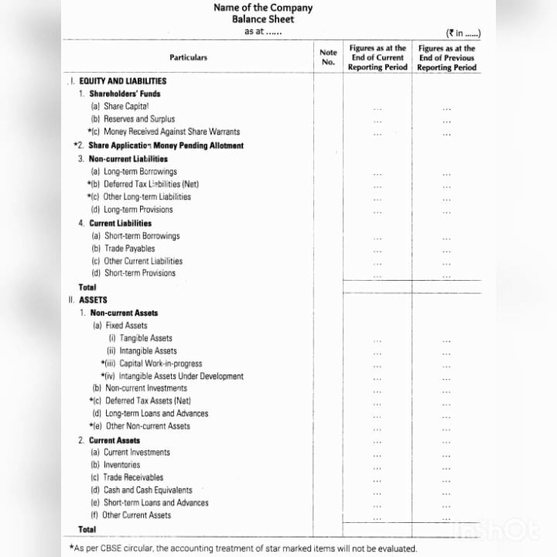Current liabilities include creditors, that is accounts payable, bills payable, outstanding expenses, short term loans, provision created for 1 year, that is provision for taxation, provision for doubtful debts, and provision for depreciation, etc.